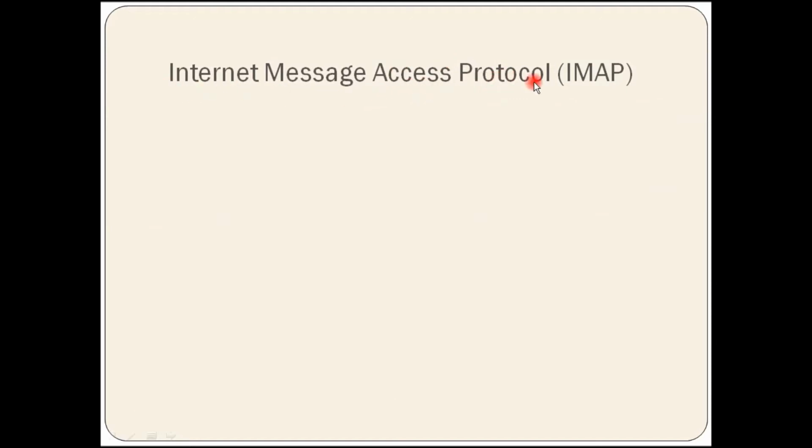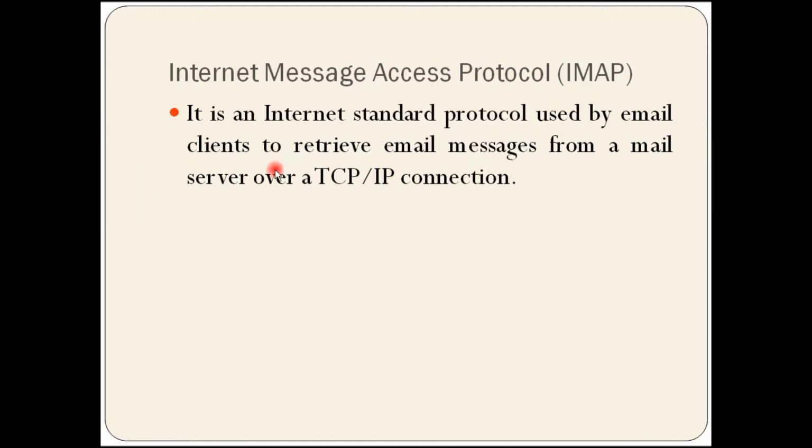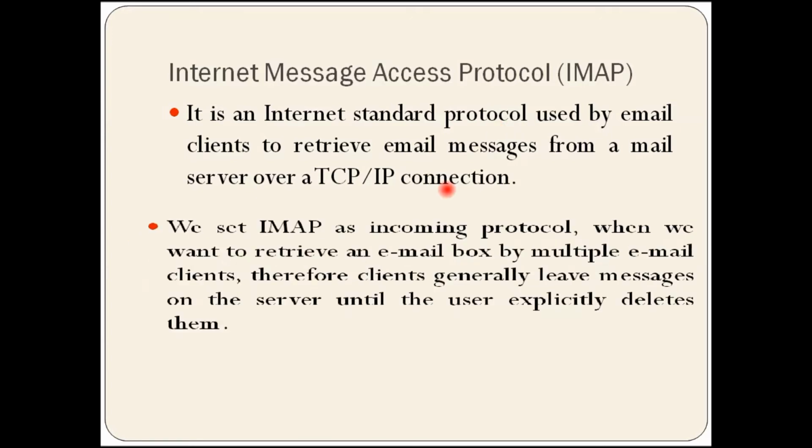Internet Message Access Protocol, IMAP. It is an internet standard protocol used by email clients to retrieve email messages from a mail server over a TCP/IP connection. So it is clear that IMAP is used for retrieving email from the mail server to our computer.